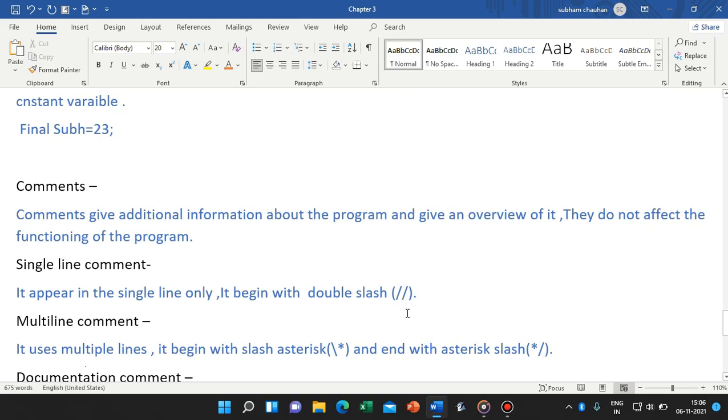Comments give additional information about the program and give an overview of it. They do not affect the functioning of the program. When someone doesn't know our project very well, comments will give information or an overview. It is for understanding purposes only, and it does not affect the functioning of the program. It means it does not create any problem in compilation.